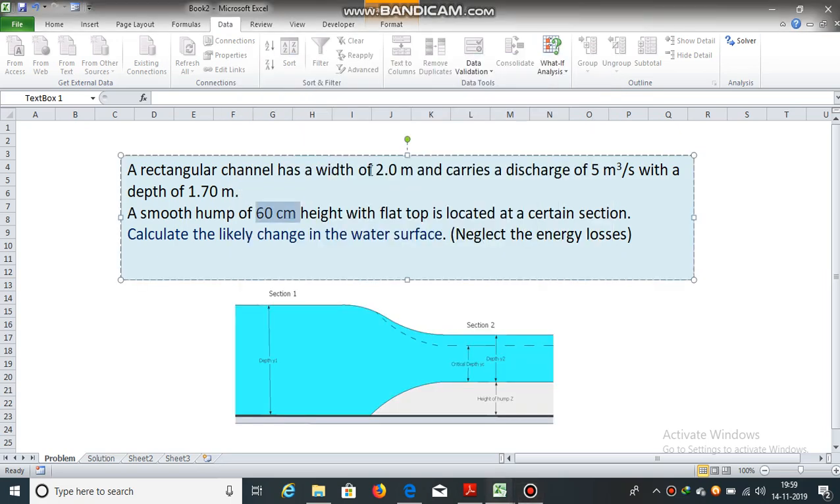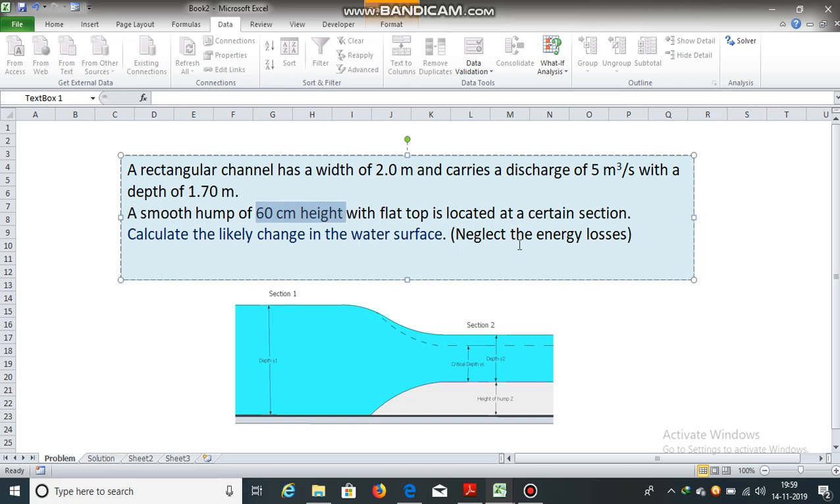A rectangular channel has a width of 2 meters and carries a discharge of 5 meter cube per second with a depth of 1.70 meters. A smooth hump of 60 centimeters height with flat top is located at a certain section. Calculate the likely change in the water surface.